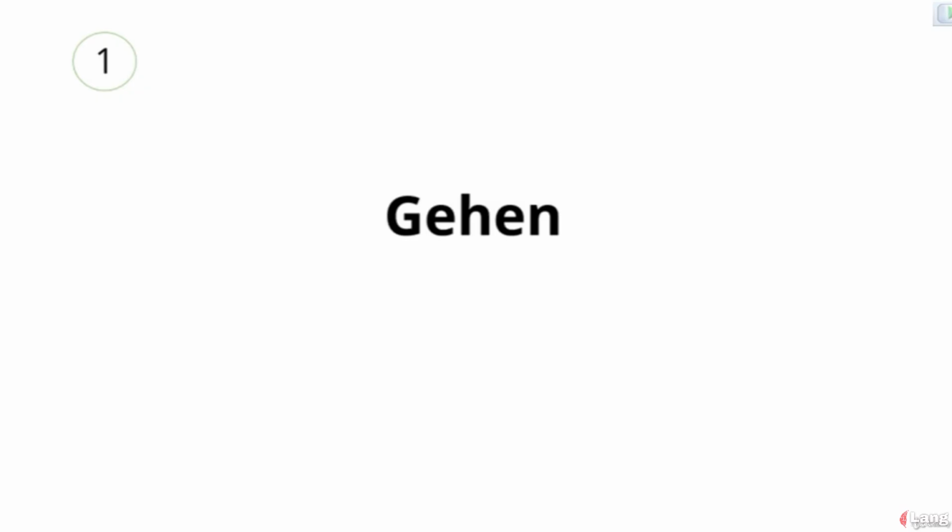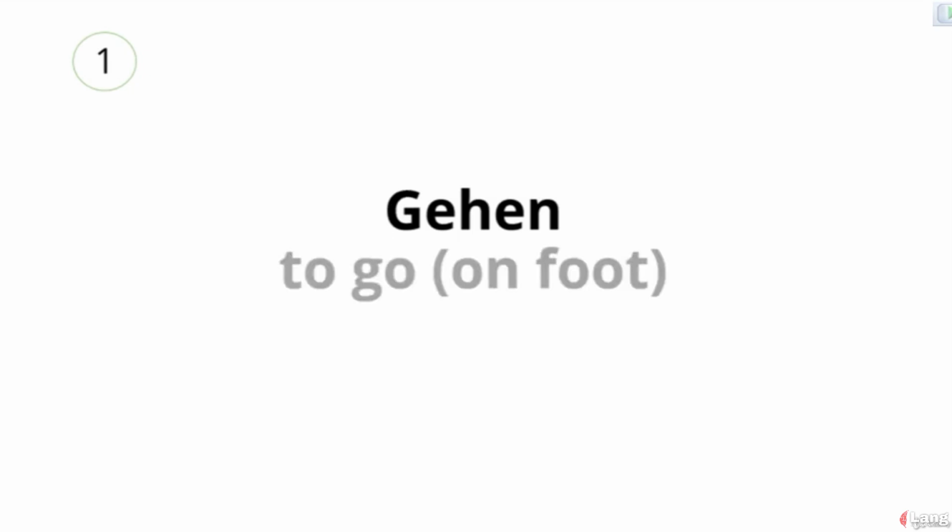Your first word in this lesson is the following. Repeat after me. Gehen. Gehen. Which means to go on foot. To go or to walk. Gehen. We have already learned that fahren means to go by a vehicle.